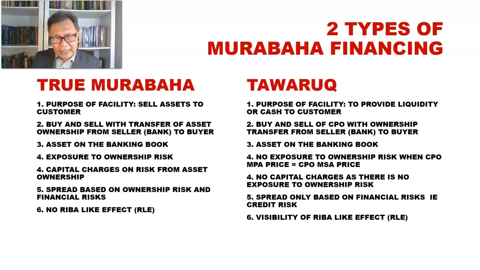Because it will take time for the bank to sell or to do the resale, right? So because of the exposure to ownership risk, there is some kind of capital charges on the asset that can be exorbitantly high. But when it comes to Tawarruk or commodity Murabaha, there is no capital charges, because of the fact that the